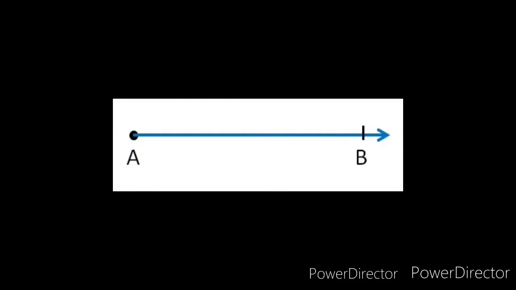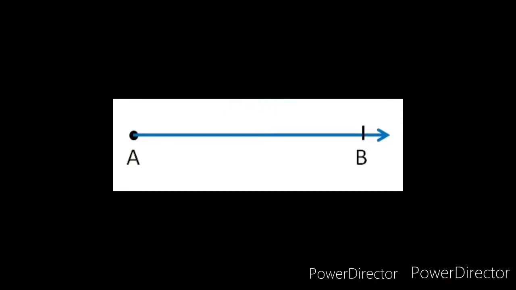Okay, where the line segment ends, let's find. Oh no, it's not a line segment, because it has a starting point but it doesn't have any ending point. So we will not consider this one as a line. This one also has a starting point but it will extend in a particular way. On B side it can be extended, so this one will be considered as a ray, but practically we can't draw it. We can just represent it in our copy, but we can't draw this one.